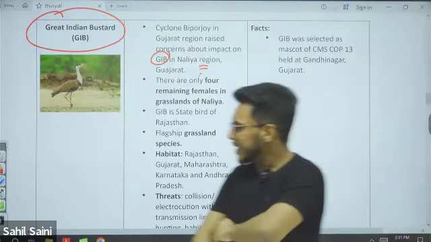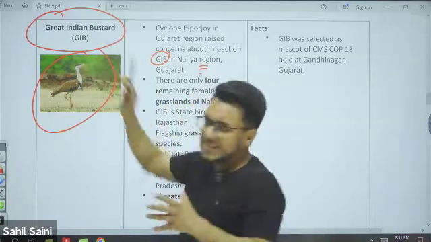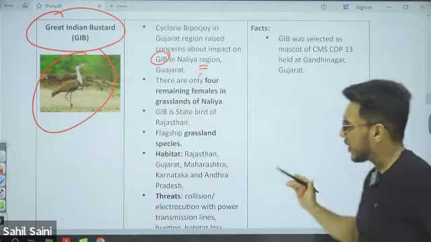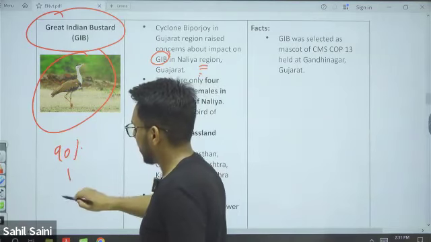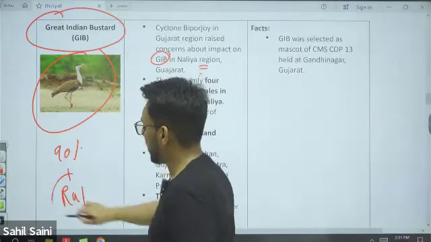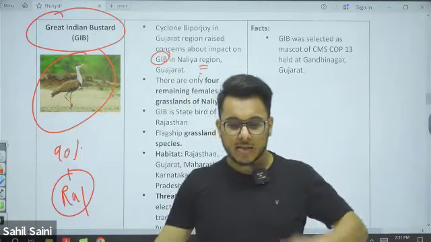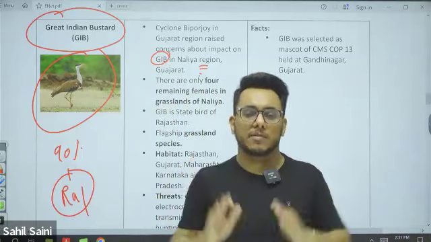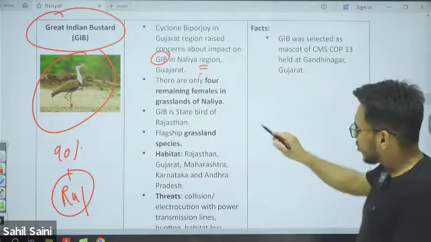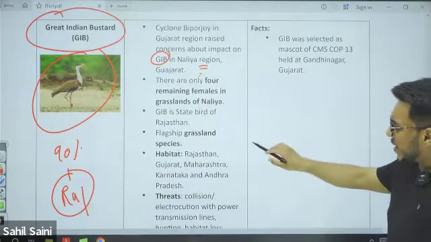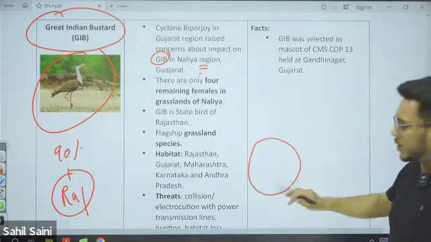Now, what is the issue with Great Indian Bustards? First of all, 90% of Great Indian Bustards live in Rajasthan. They have poor frontal vision; their eyesight's frontal vision is very poor. And in Rajasthan, we are deploying solar parks.